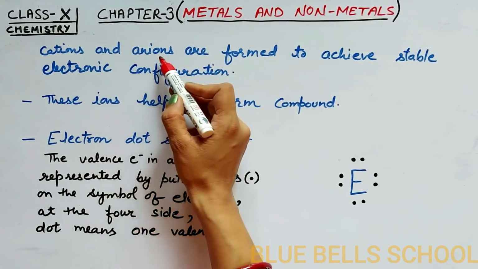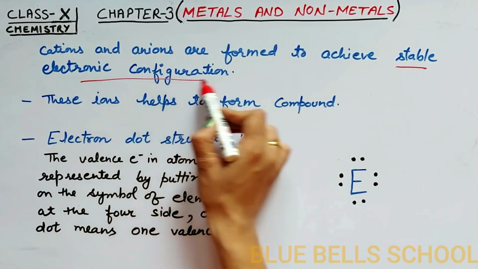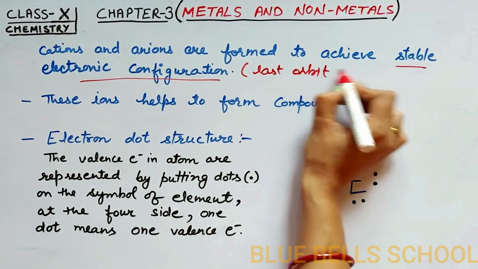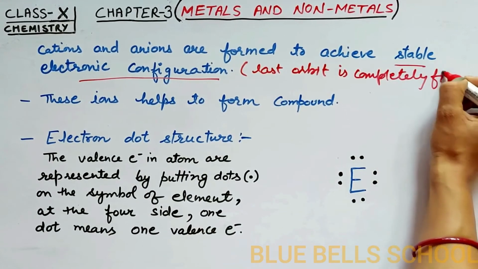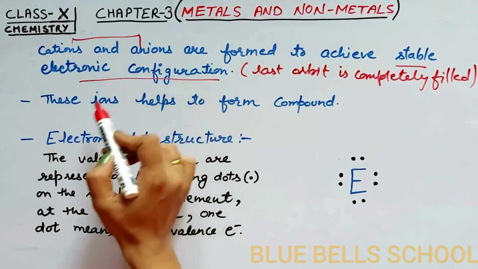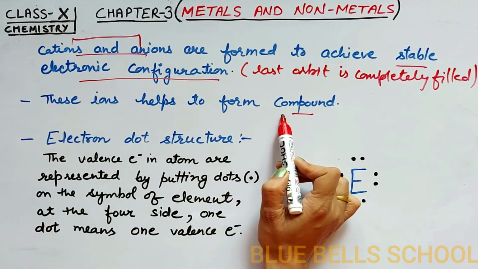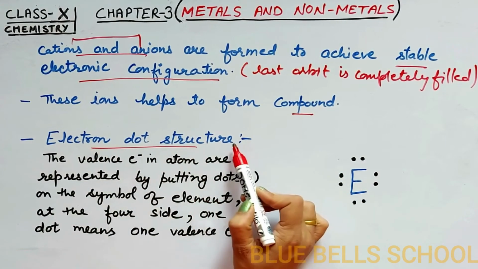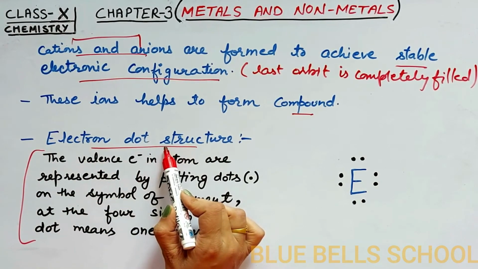Now cations and anions are formed to achieve stable electronic configuration. Stable electronic configuration means the last orbit is completely filled. And these ions help to form compounds. Let us understand this with the help of electron dot structure. First, understand the meaning of electron dot structure.